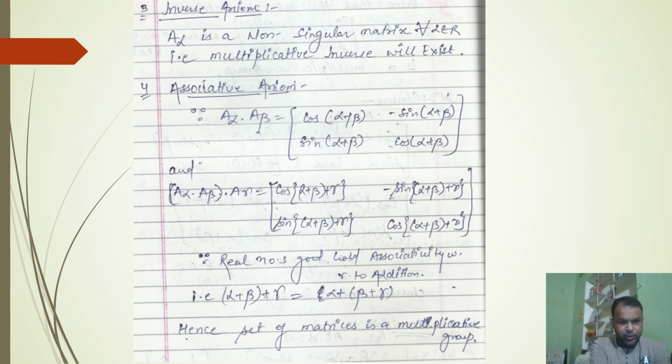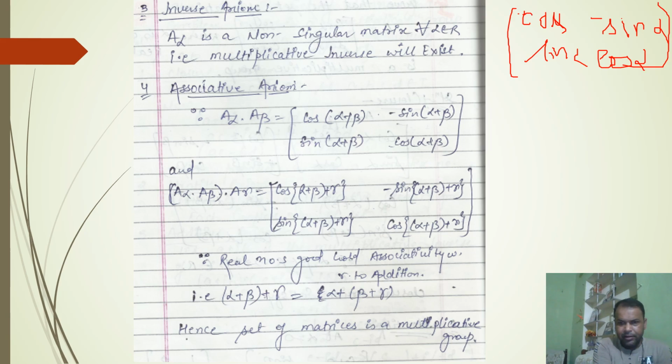In the next property, we wish to show that the inverse axiom is also satisfied. It means every matrix will have its own inverse, because the pattern of our matrix is cos alpha, minus sin alpha, sin alpha and cos alpha. Here we can't get a singular matrix.